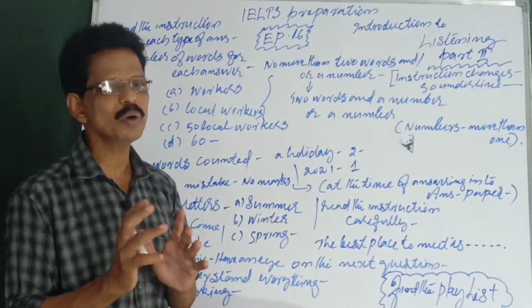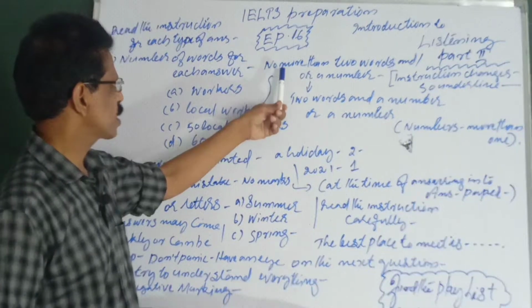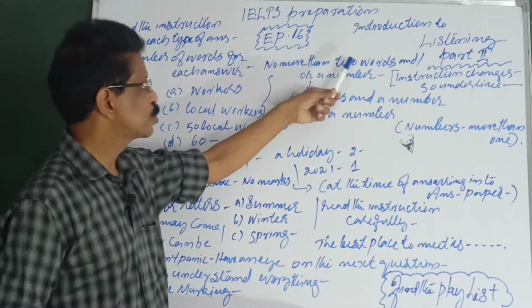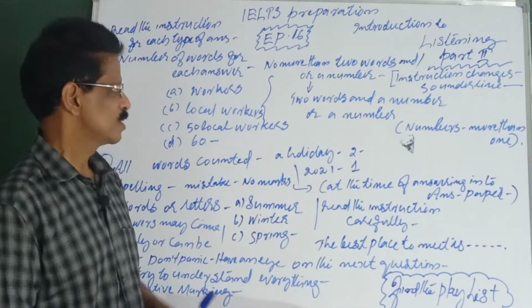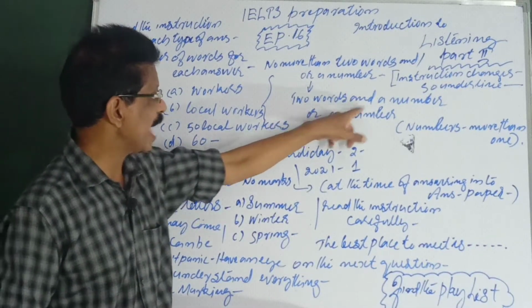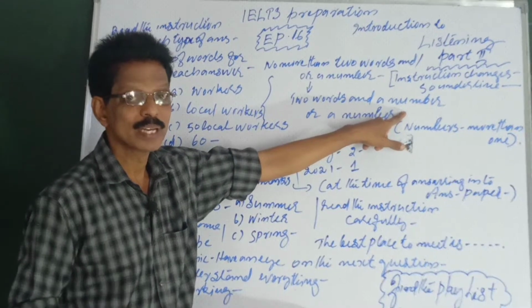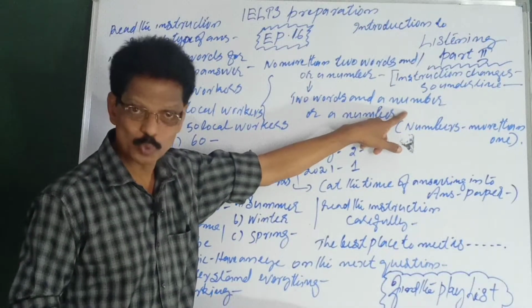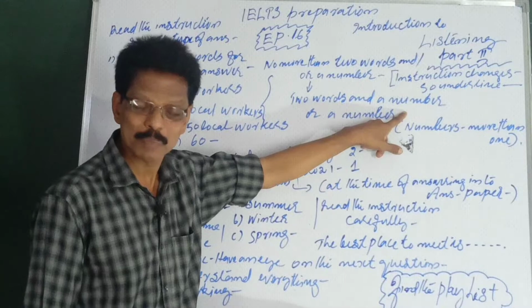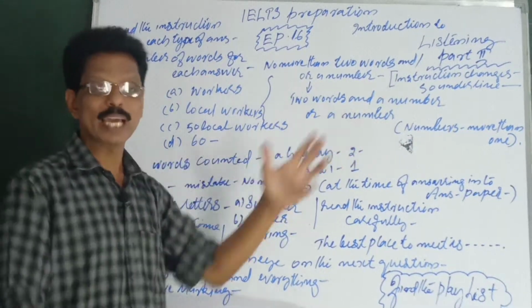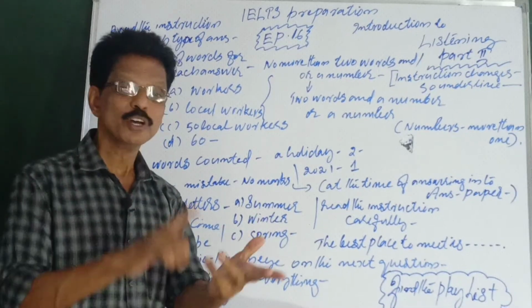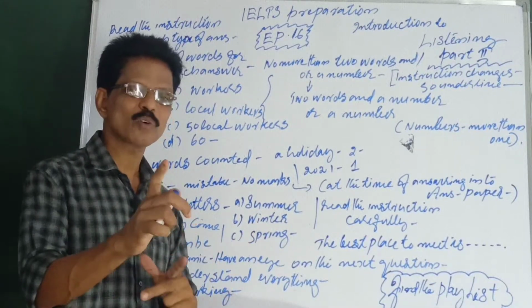For example, no more than 2 words and or a number. It can be 2 words and a number. Or it can be a number alone. It can be 1 word, 2 words, or 2 words and a number also.